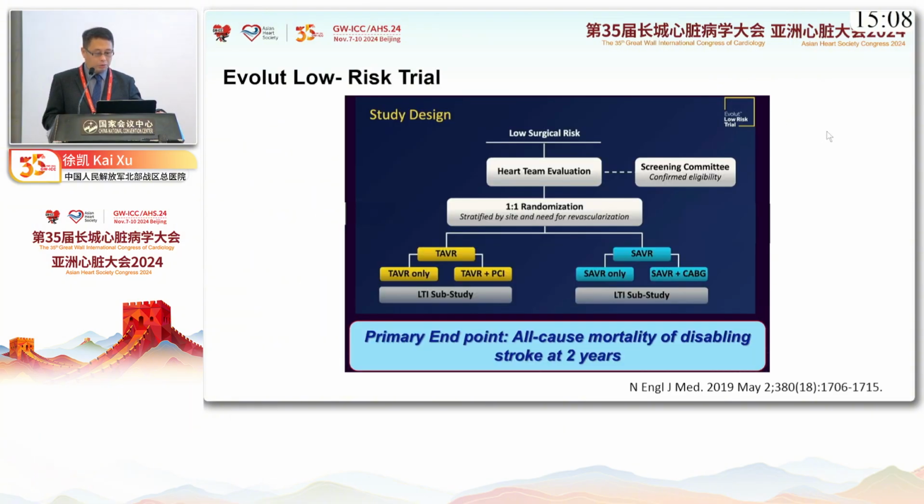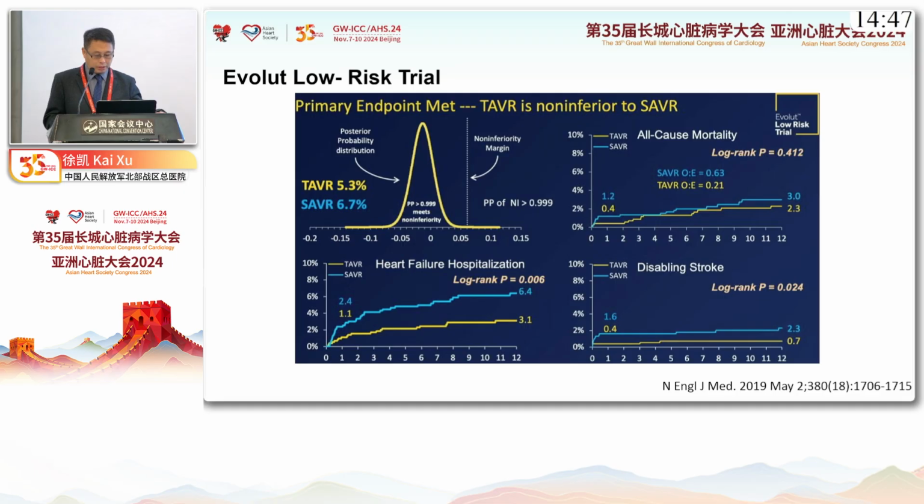Another is the Evolut Low Risk trial. It is also a multi-center randomized trial, and a self-expanding valve was used in the TAVR group in this study. The primary endpoint is all-cause mortality and disabling stroke at 2 years. This is the 1-year result published in 2019. For the primary endpoint, TAVI is non-inferior to SAVR.